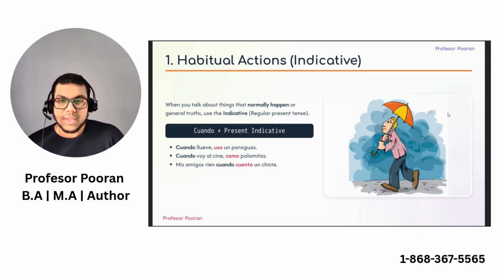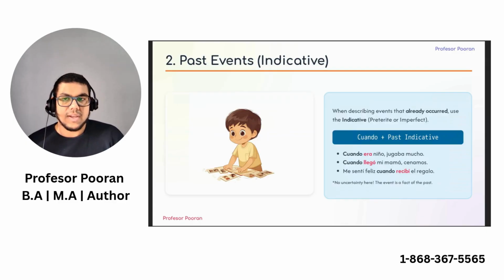Now, if we are talking about something in the past, for example, we have cuando era niño jugaba mucho. So this could mean when I was a little boy, I used to play a lot. Again, this structure shows cuando with the past indicative. So here you are using cuando when you're talking about actions that already occurred or you are describing an action.